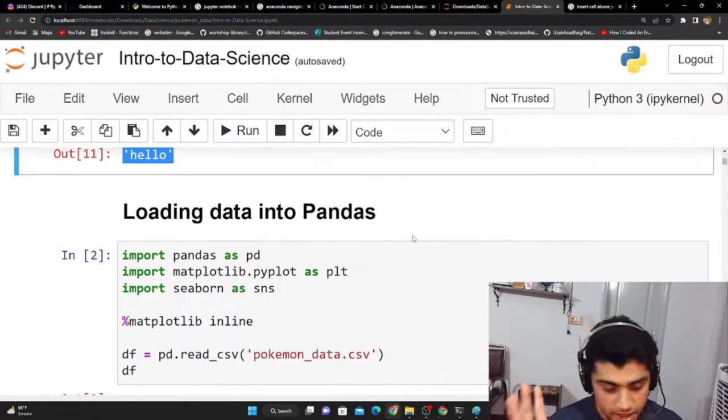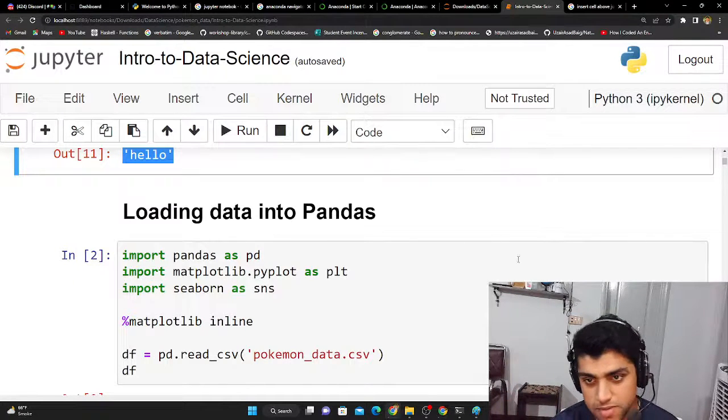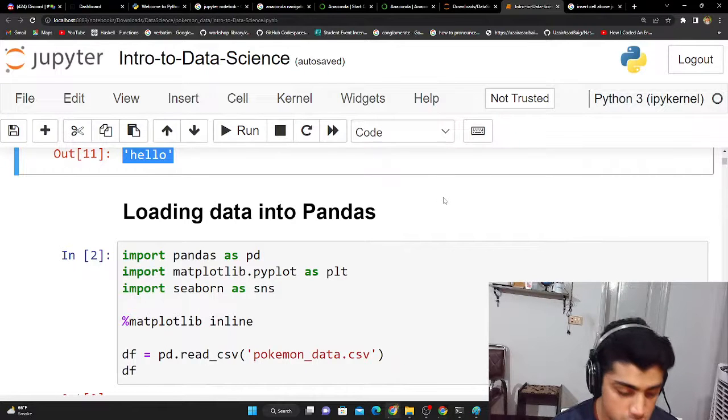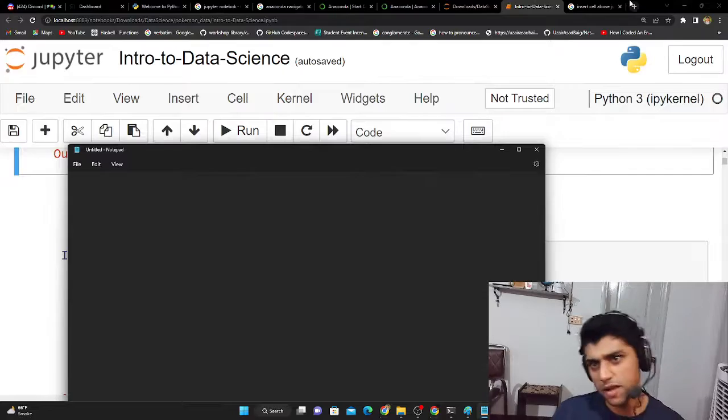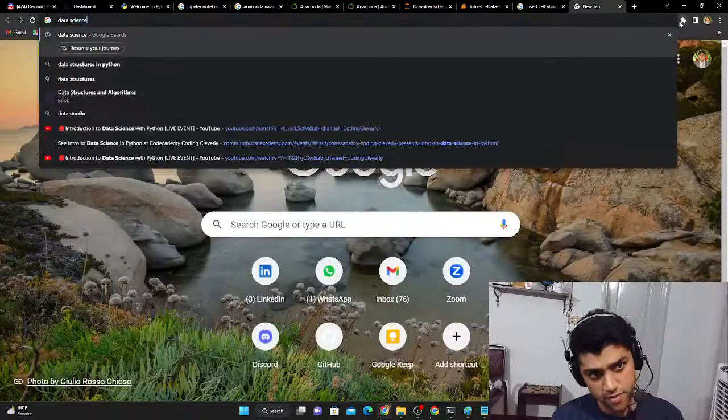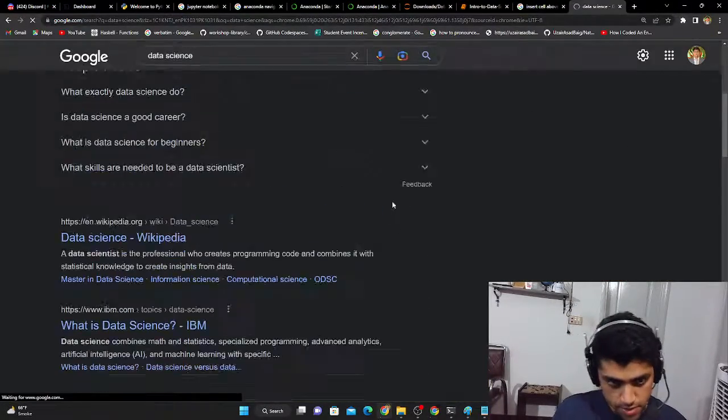Loading data into pandas. Okay, so now we're going to load some data into pandas. And you know what's so cool about Python is that it has such good support for data science. Now, let's just look at what data science is before we dive into it.